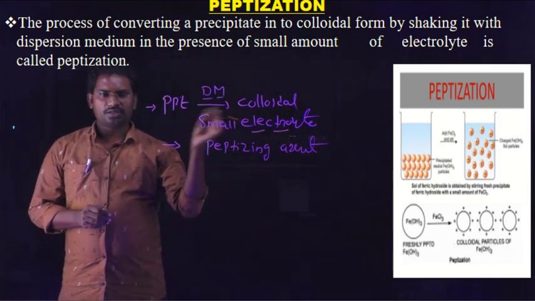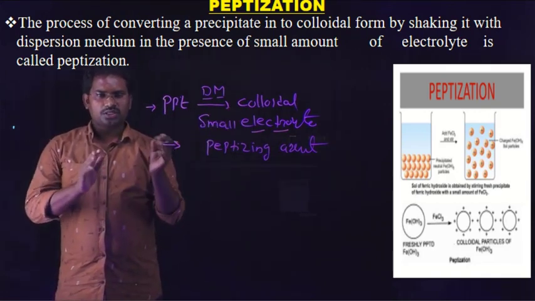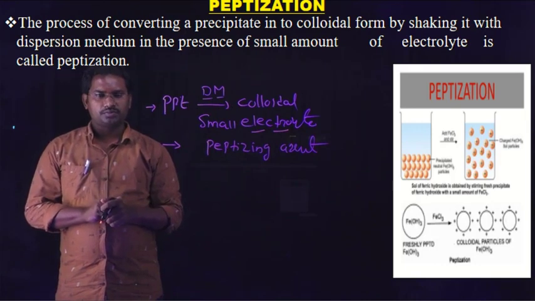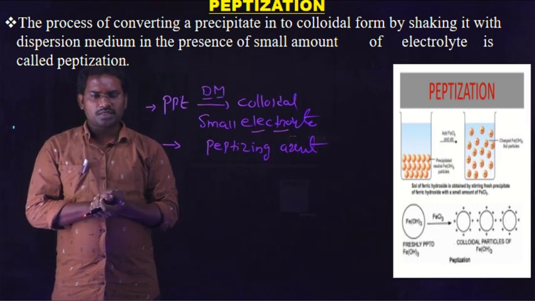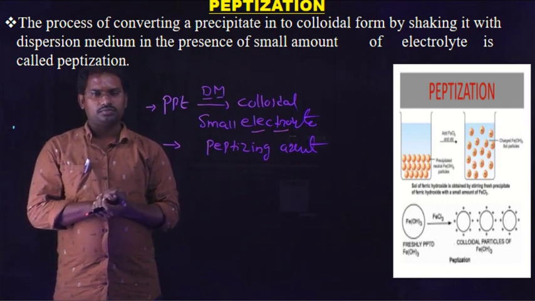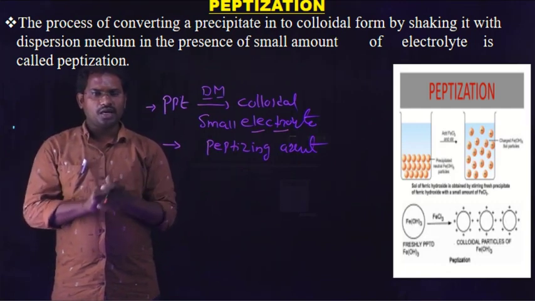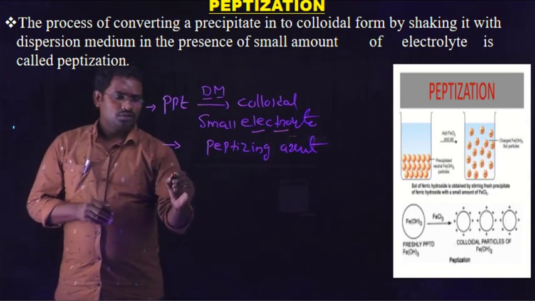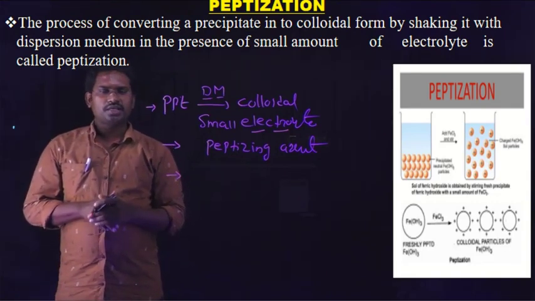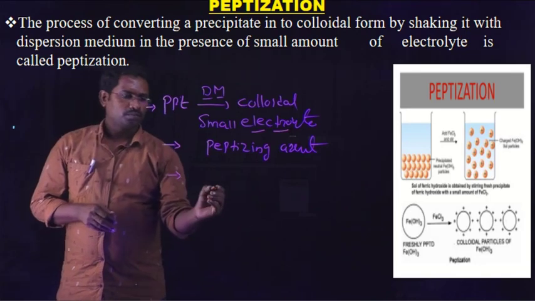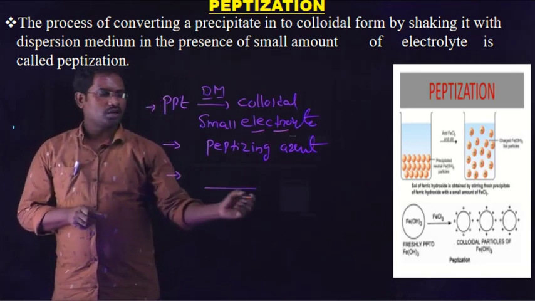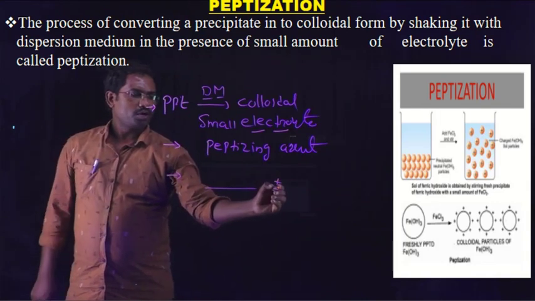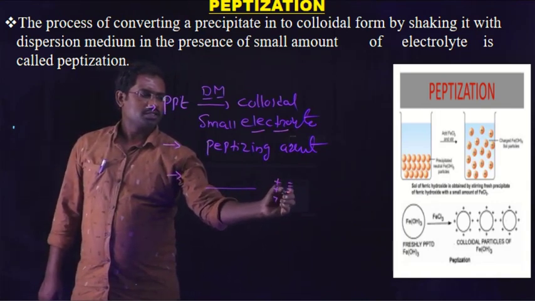So look at the image. In that image also the process of peptization takes place. When the electrolyte is added to the precipitate, what phenomenon is going on here? We have to clearly identify that. When we add electrolyte, the electrolyte generally consists of some positive ions and some negative ions.